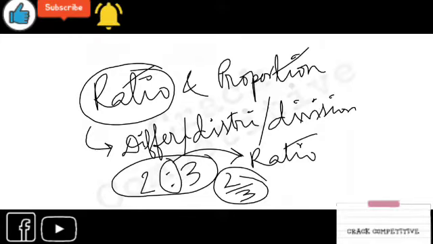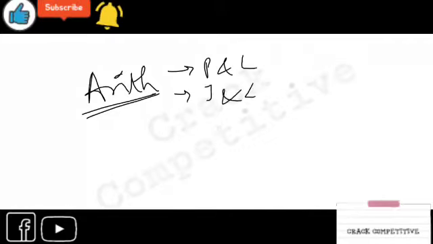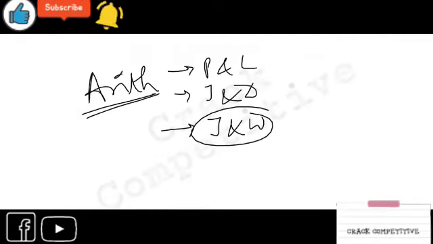This part is also important for all the arithmetic chapters like profit and loss, time and distance, time and work, every chapter. Like in time and work, you will find that two people are working in 2:3 hours, or they have their working efficiency as 3:4, like this. I will teach you those chapters later. Firstly, you have to know this chapter so that your concept will be clear, which you can implement on other chapters. Right?